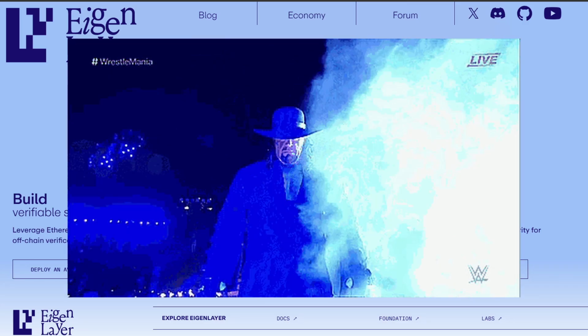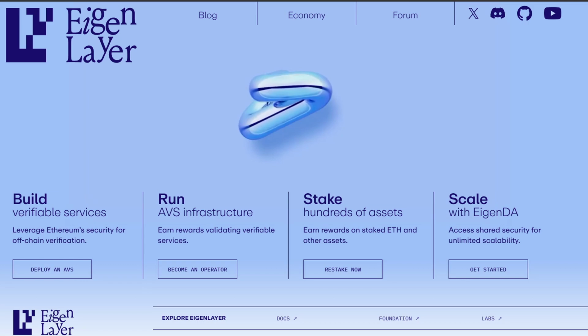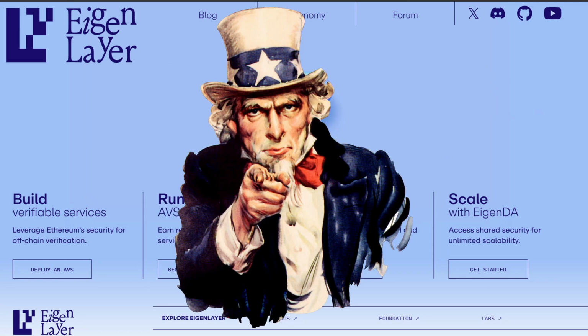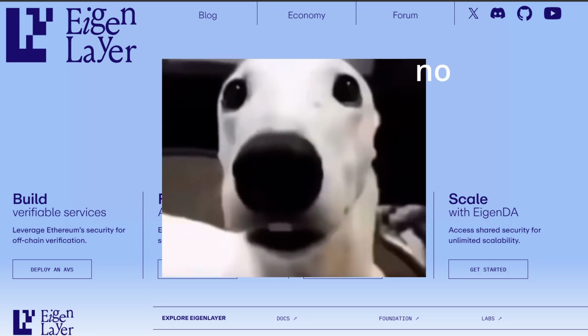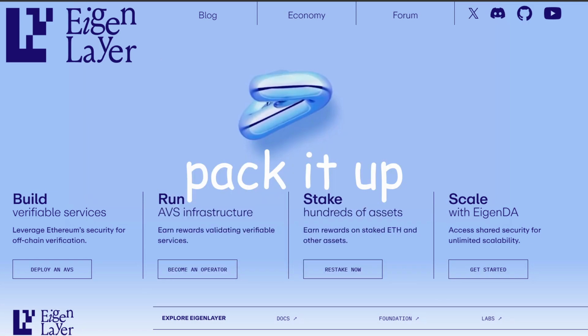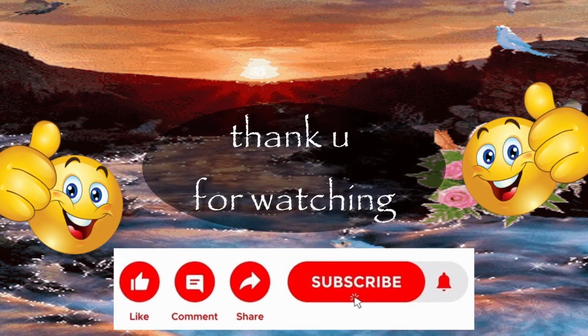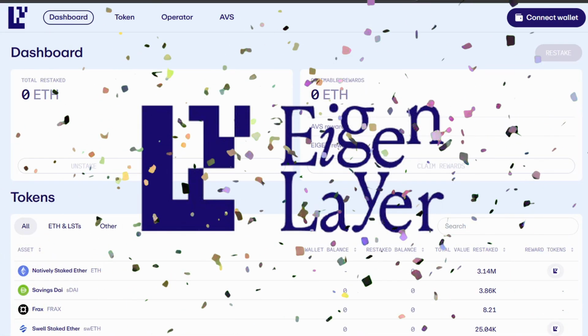There is a dense smog of mystery around EigenLayer, but on a high level, it is actually very easy to explain. Do you want to create a decentralized network? Yes. Do you have the money to attract new users? Do you have a way to prevent bad actors from coming in? No? Alright then buddy, pack it up and get the fuck out. Just kidding. That's where EigenLayer comes into play.